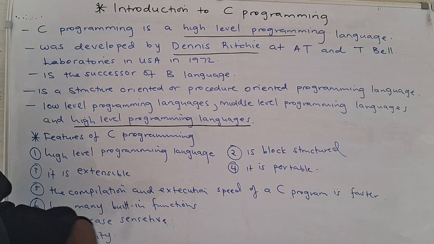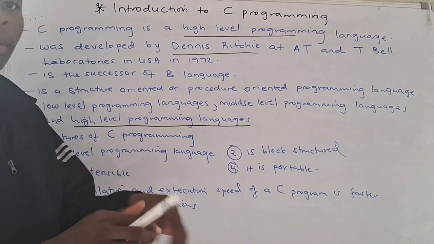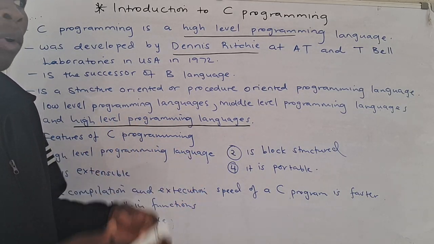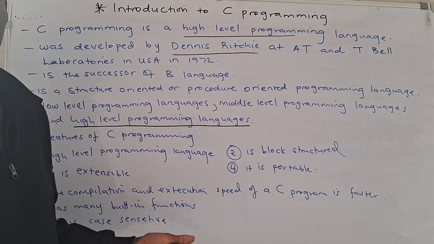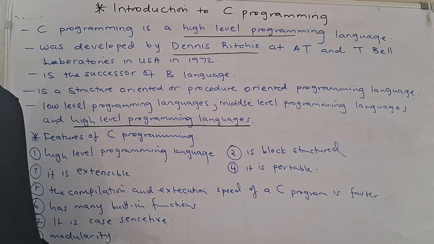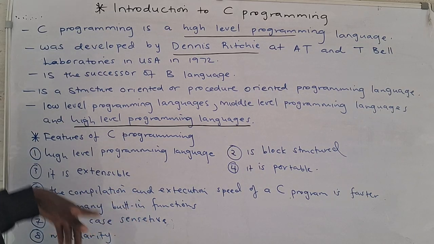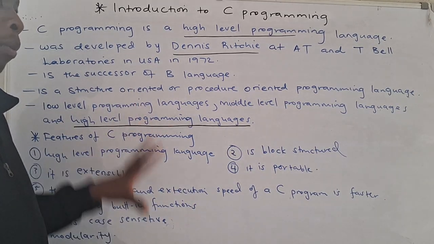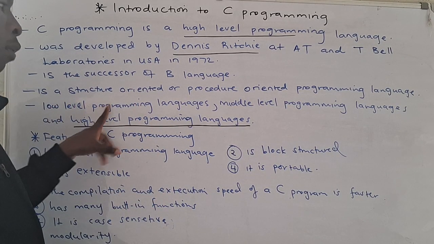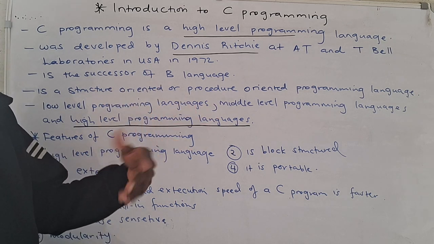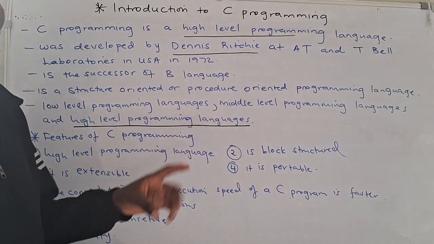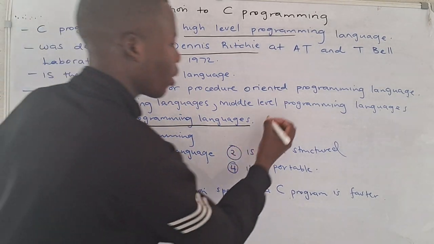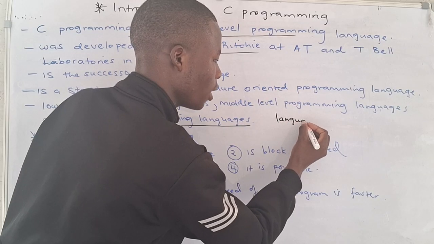Whenever you are writing a program, you will be using words, and also numbers in decimal form. But the computer is only capable of understanding low-level programming languages. So how is the computer going to understand the C program that you have written? Then we bring in the concept of language translators.